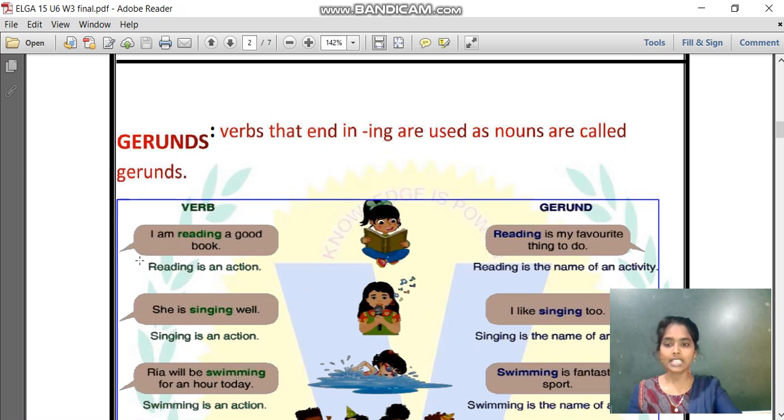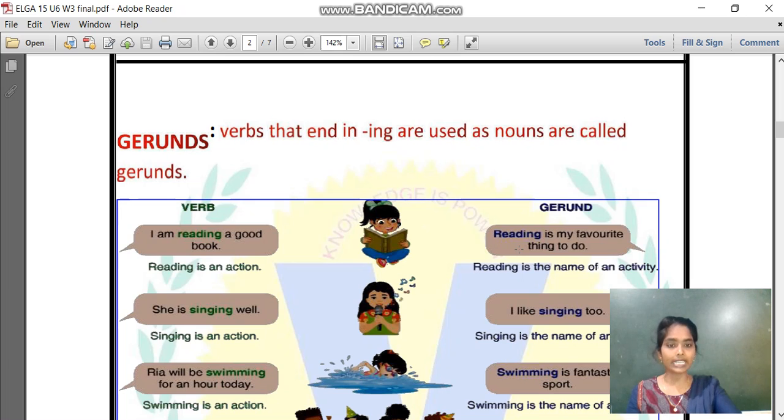The first sentence is, I am reading a good book. Here, which word shows an action, or which word is a verb? Before that, I want you all to say what you mean by verb. Yes, verb is an action word. In this sentence, which word is showing an action? Yes, the word reading is showing an action. So here reading is a verb.